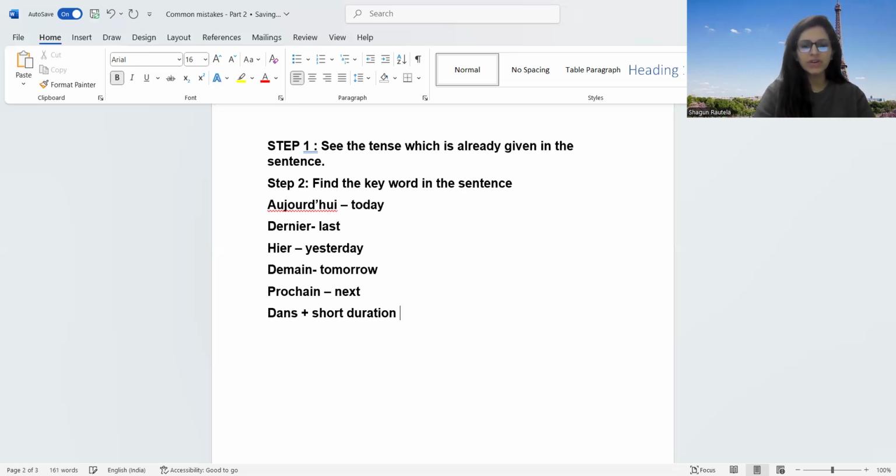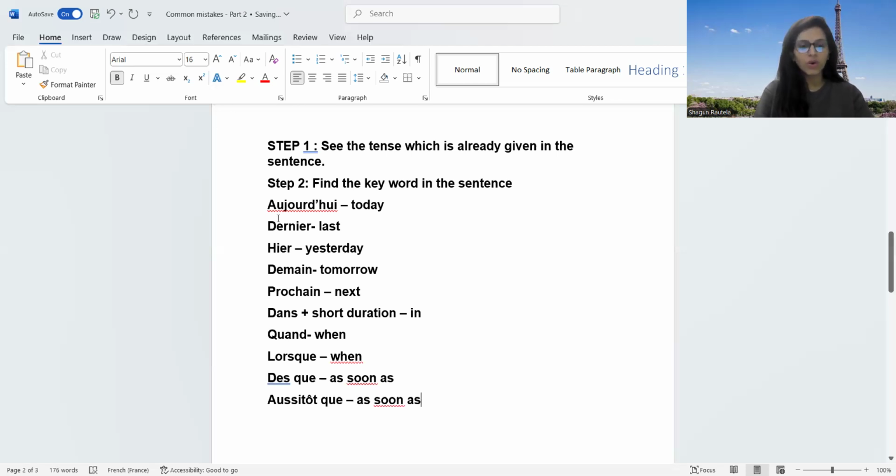It is like, in 5 minutes, in 10 minutes. Then we have these words, quand, which is when, lorsque, which is the synonym again, when, dès que is as soon as. Then we have aussitôt que, which is as soon as. So these are few keywords that I'm sharing.